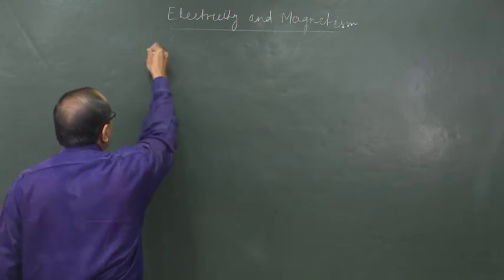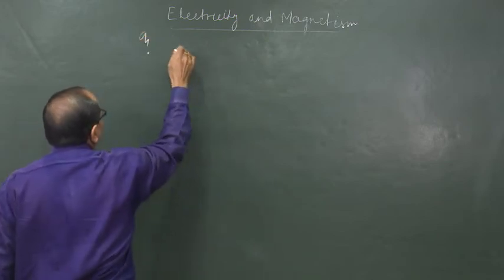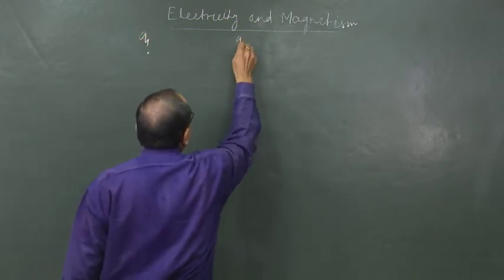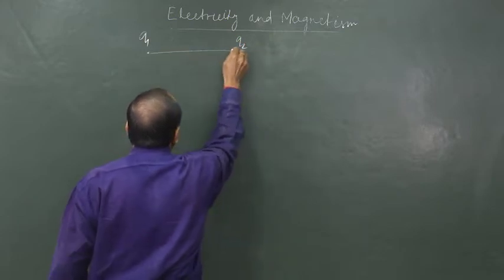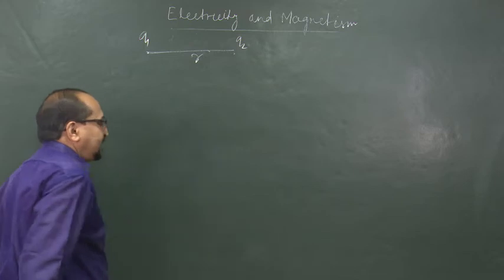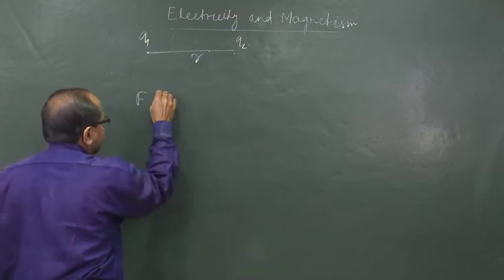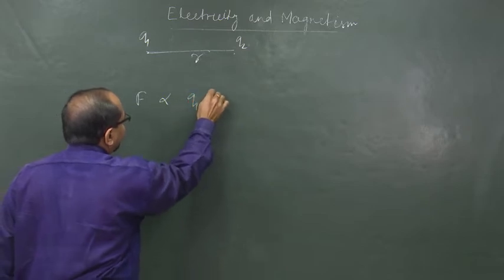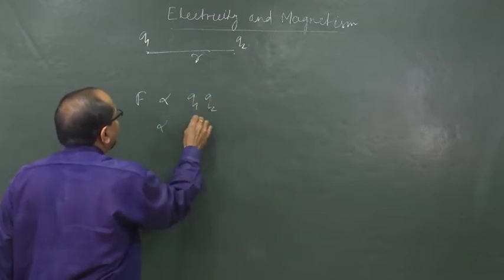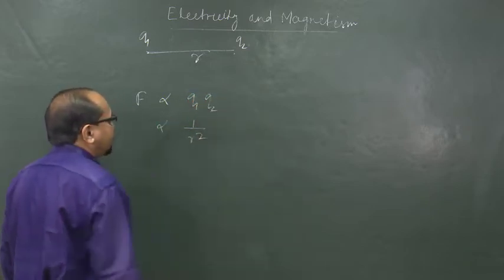Coulomb's law says that when two point charges, say q1 and q2, are separated by a distance r, then the electrostatic force between them is proportional to the product of the charges, and inversely proportional to the square of the distance between them.